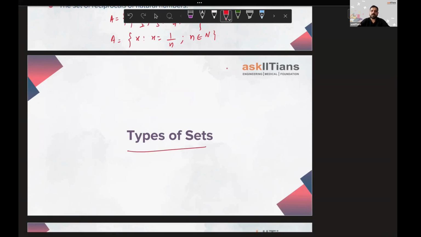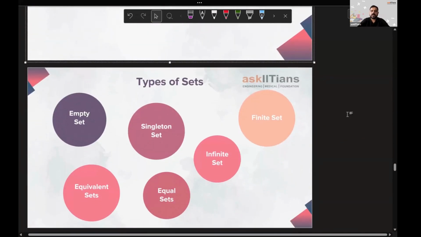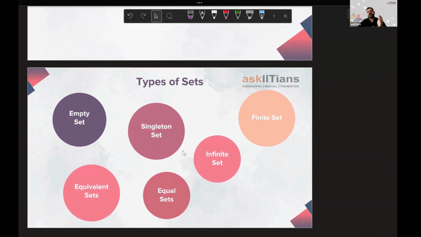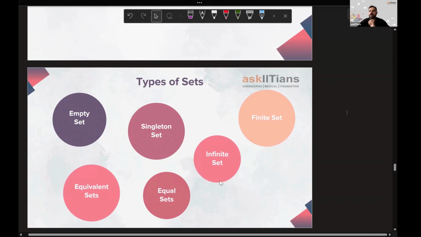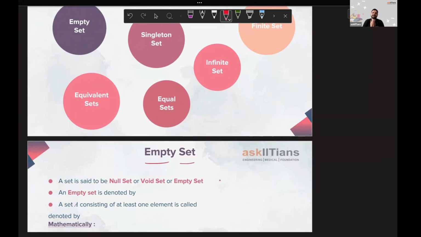I have given you just the pictorial representation that contains the name of all the sets. Like we'll be studying about empty set, singleton set, equivalent sets, equal sets, infinite set, finite set. All these things we'll be studying one by one. Let's start with the first one, that is empty set. I hope the name itself is giving a very clear indication that it's going to be empty. There is going to be nothing in that set.